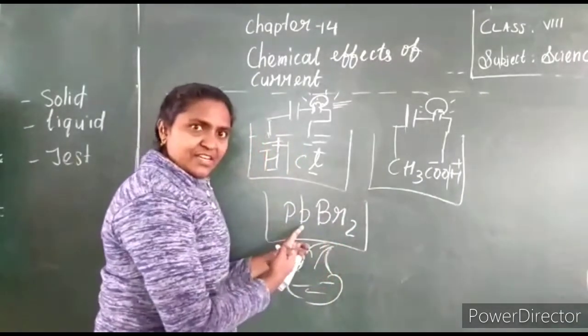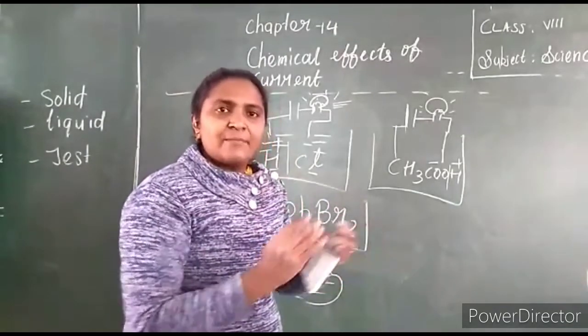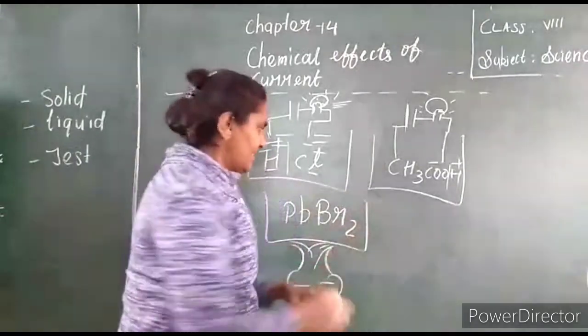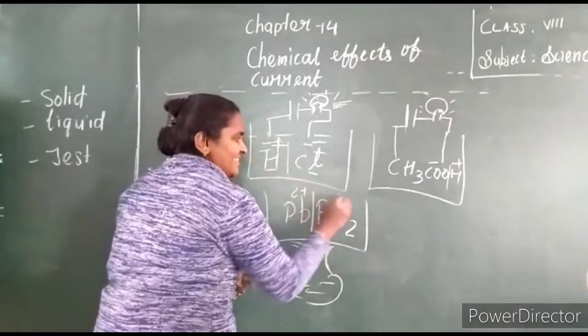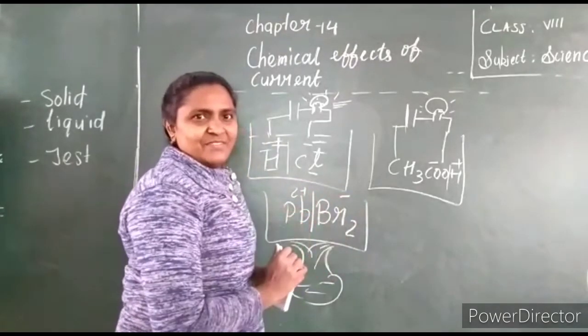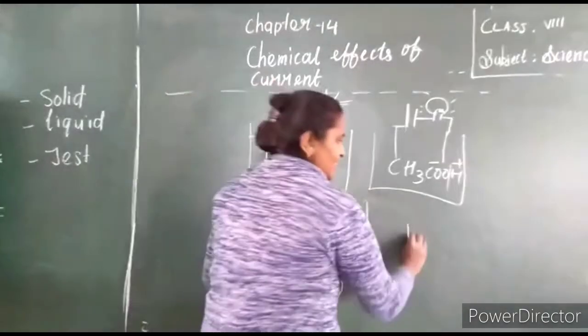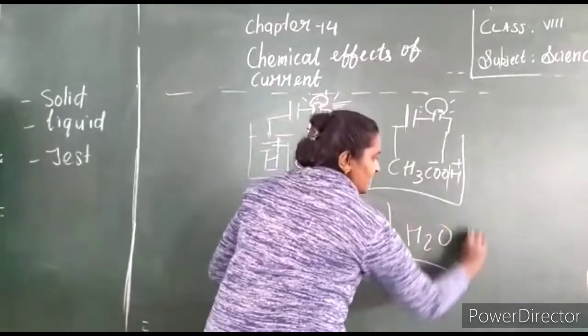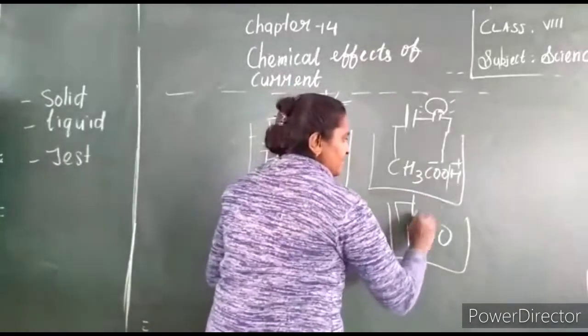Okay. Are you feeling it? We will have free mobile ions. Yes. Free mobile ions means moving ions. On heating, it will melt and change into ions. Are you clear? So this is also a good conductor of electricity. So now tell me, now I am going to take distilled water. Distilled water means pure water in which no ion is present. Now make a circuit.